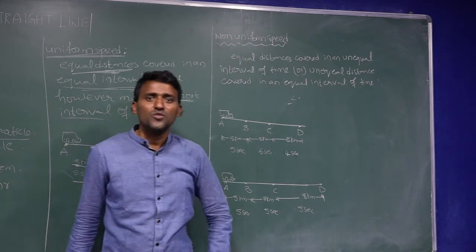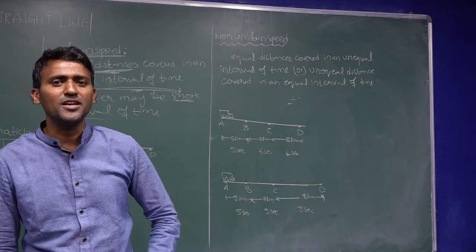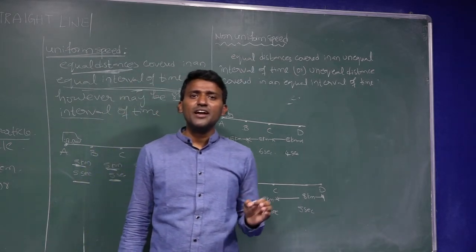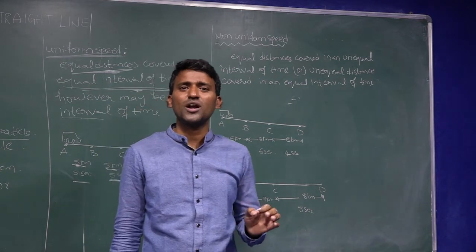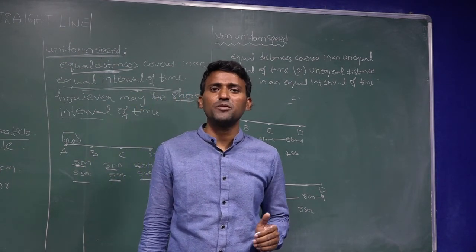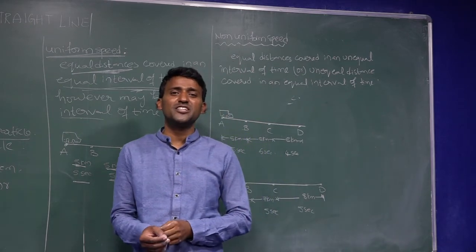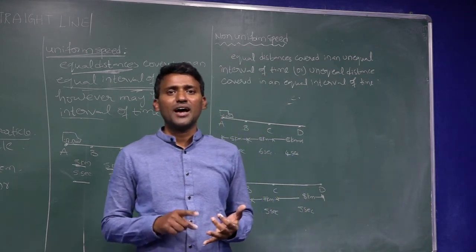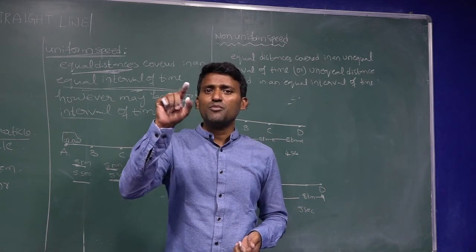And the next one we have is the definition: instantaneous speed. What does instantaneous speed mean? Speed of the particle at any instant is called instantaneous speed. You can measure instantaneous speed by using the speedometer. You can observe the speedometer in your motor vehicle, in the bike and car also. It shows kilometer per hour.